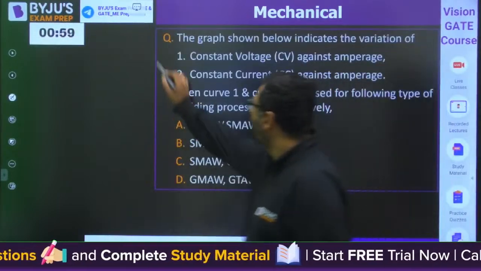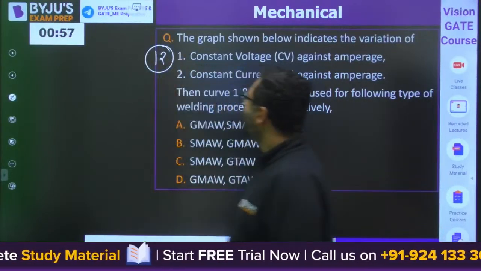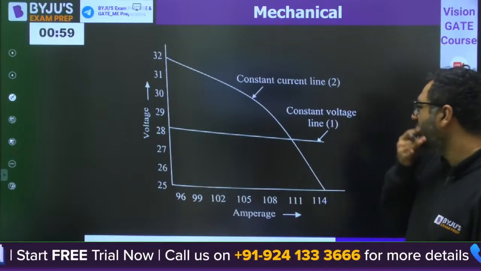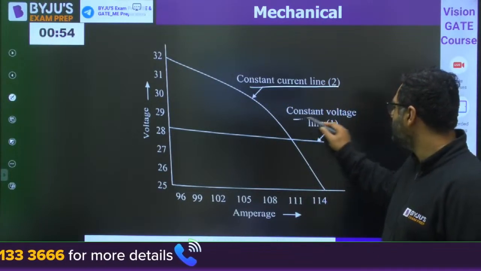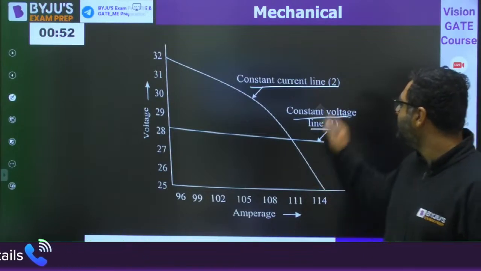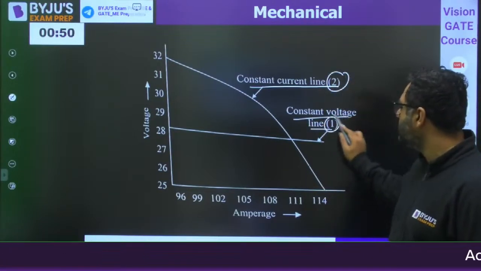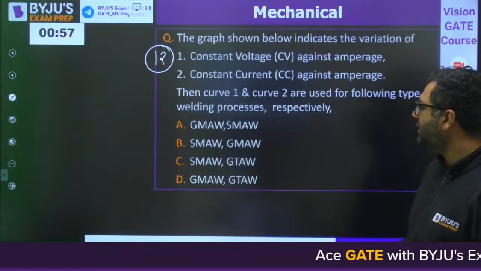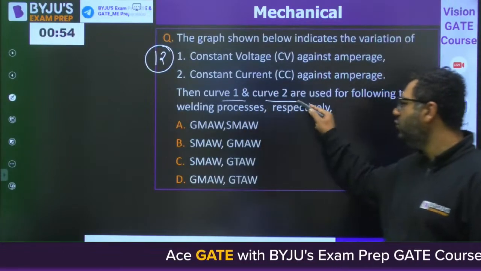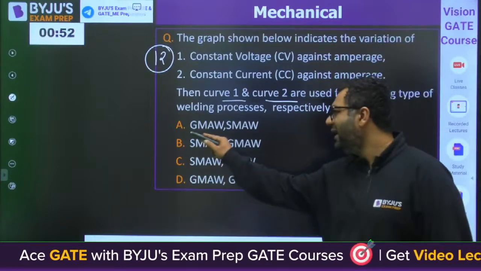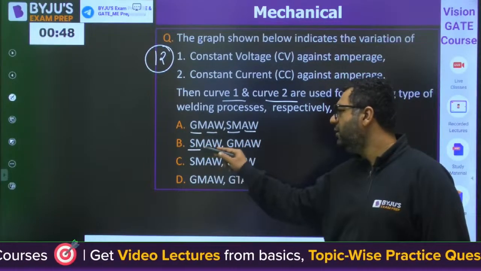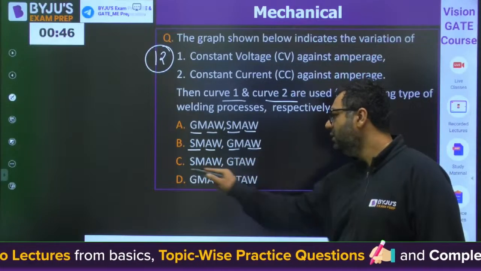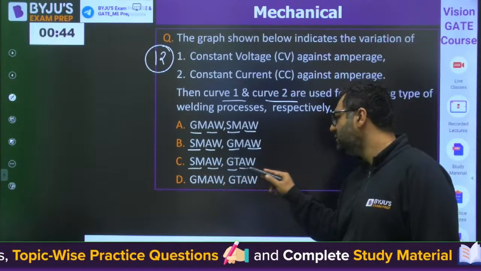Moving to question number 12. For this, they have given this figure. This is constant current, constant voltage. This 2 is constant current, 1 is constant voltage. And they are asking, you would be using curve 1 and 2 for which type of process? Gas metal arc welding, shielded metal arc welding. Shielded metal arc welding, gas metal arc welding. Shielded metal arc welding, gas tungsten arc welding.